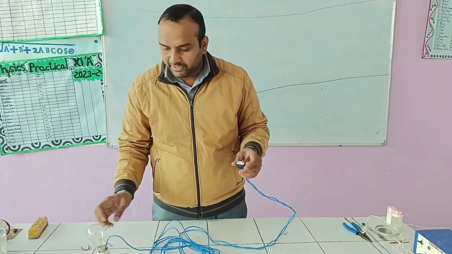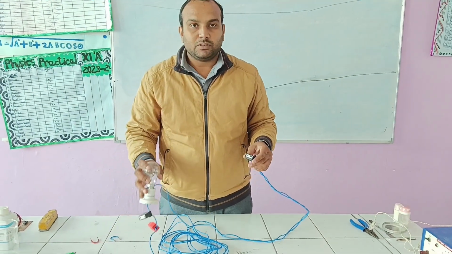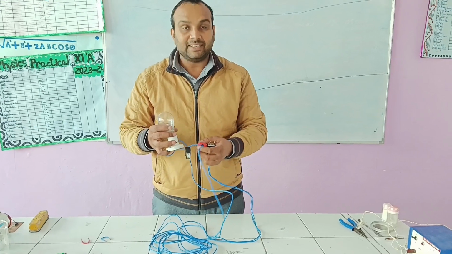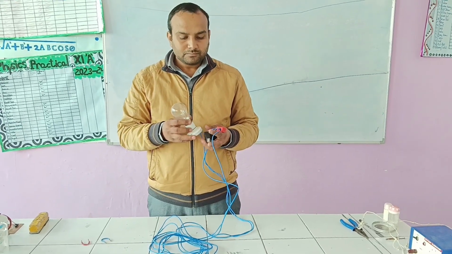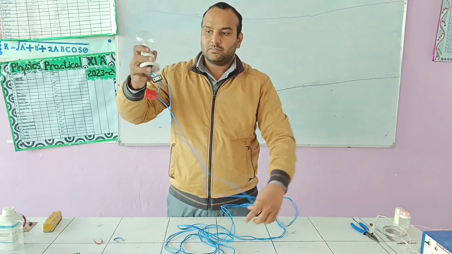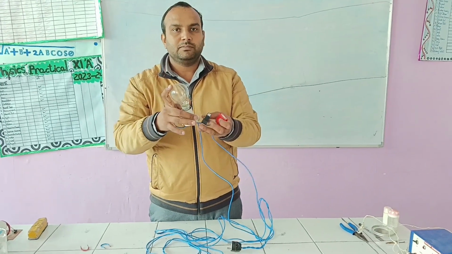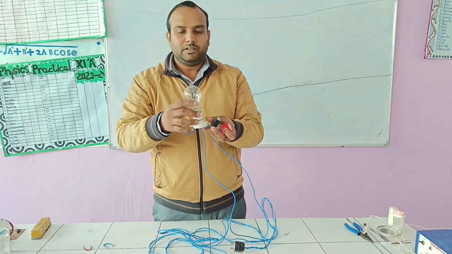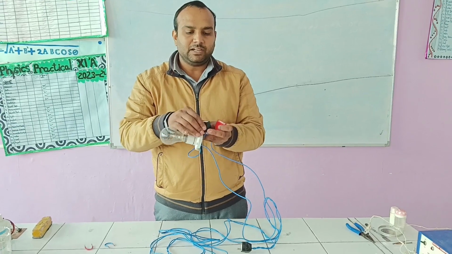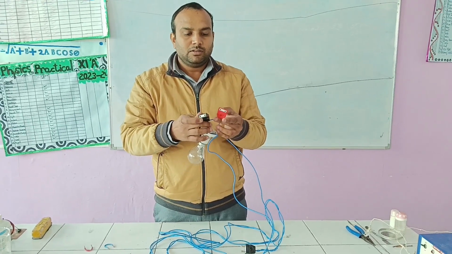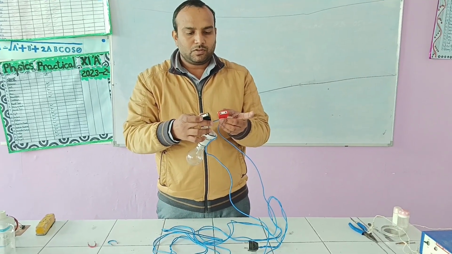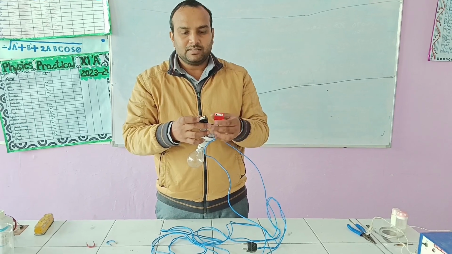In my second activity, I'm going to demonstrate a series LCR circuit. For that, I have taken a bulb. It will act like a resistance, and I have two open-ended switches.